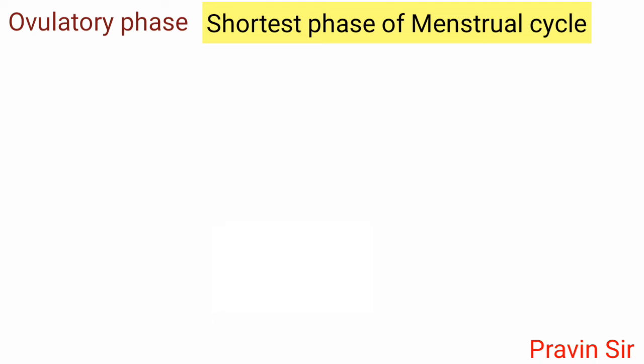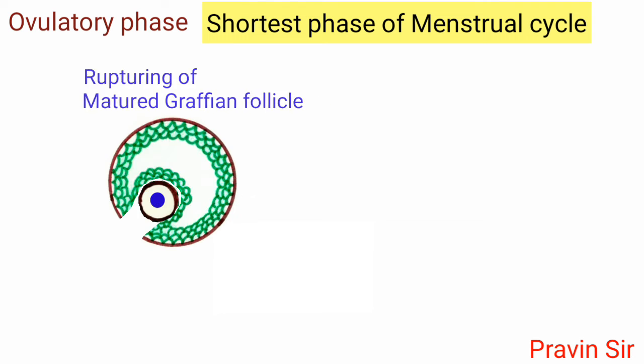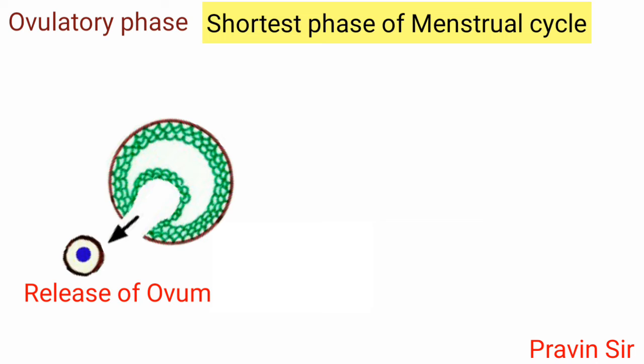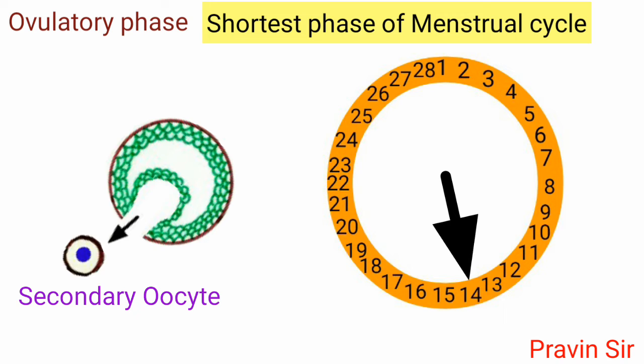Ovulatory phase. It is the shortest phase of menstrual cycle. It involves rupturing of the mature Graafian follicle and release of ovum, that is secondary oocyte, usually on 14th day of menstrual cycle.